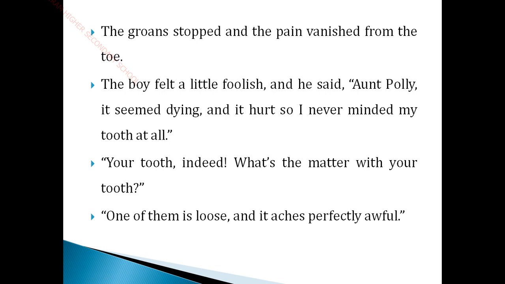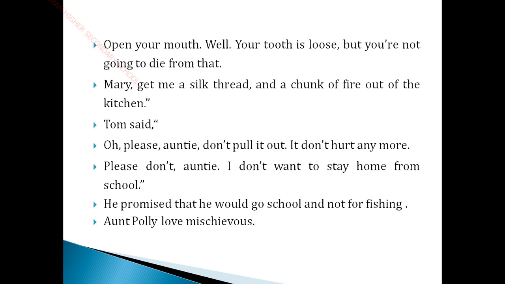He is a mischievous boy. So Aunt Polly realized that he is telling only a lie. One of them is loose and it acts perfectly awful. So now he is telling about his loose tooth. I am having a tooth pain. But before that he had told Sid that he is going to die. Now he is telling another lie, that he is having a tooth pain.